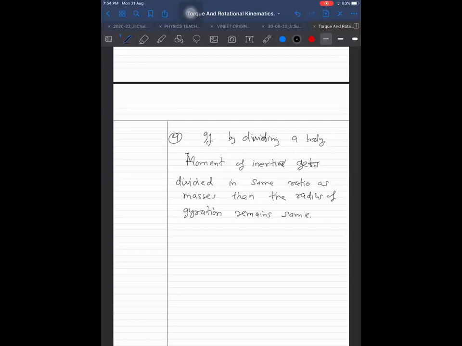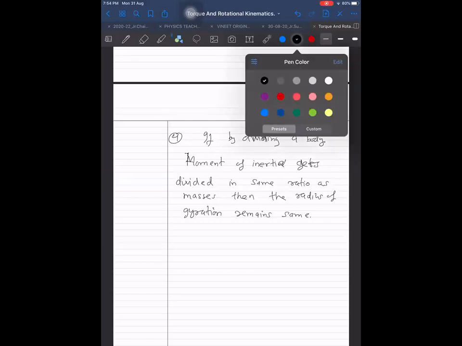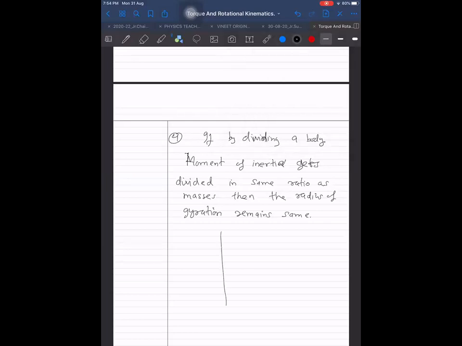Why does it happen? Why the radius of gyration? However you divide the body, while you are dividing it, if the mass also gets divided in the same ratio as the moment of inertia, then the radius of gyration of each divided part which we are obtaining will be the same as the original body. If I am dividing into two parts, each part will have the same radius of gyration as the original body.